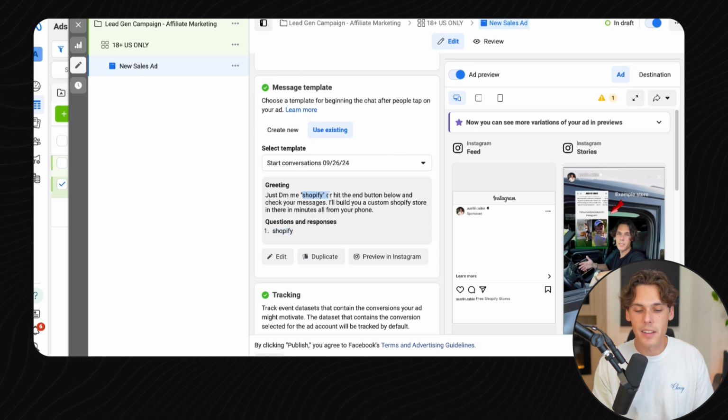So keep in mind that the keyword is super, super important. It should be something around your industry. We're actually going to be linking this with ManyChat, so we don't know the keyword that we're going to be using right now. So put a keyword that makes sense in your industry here. Before we go into the ManyChat portion, this is the last step of the ad setup.